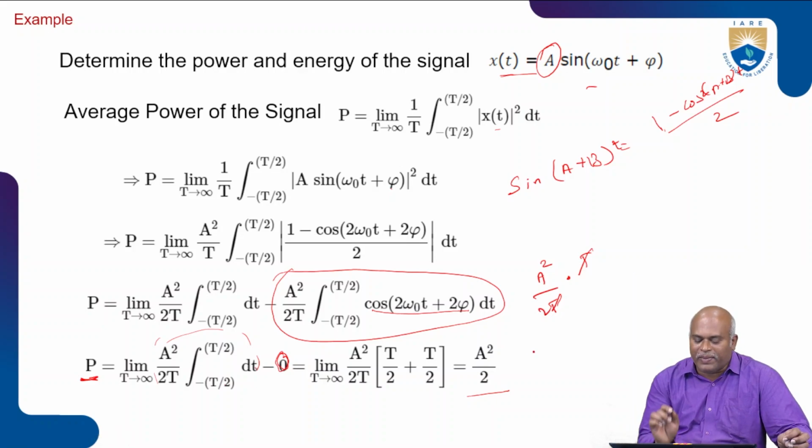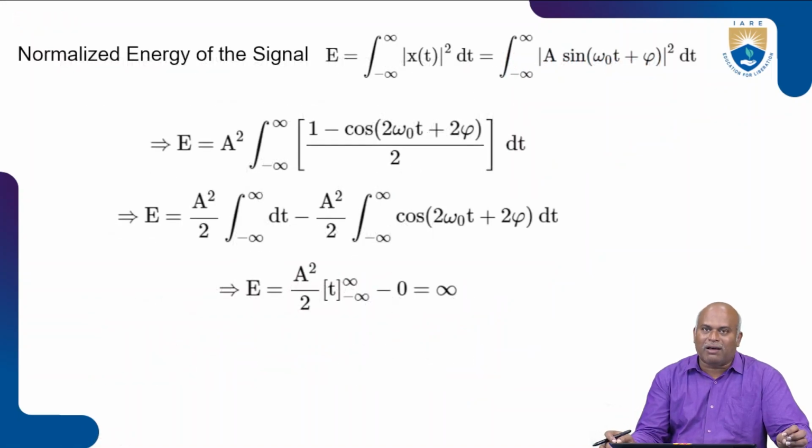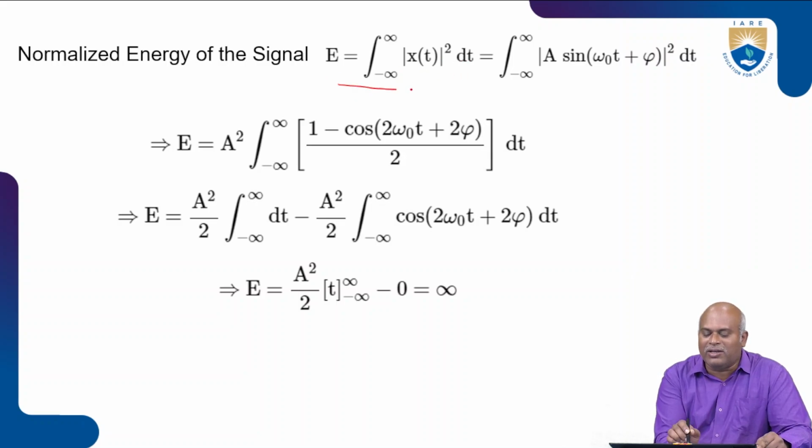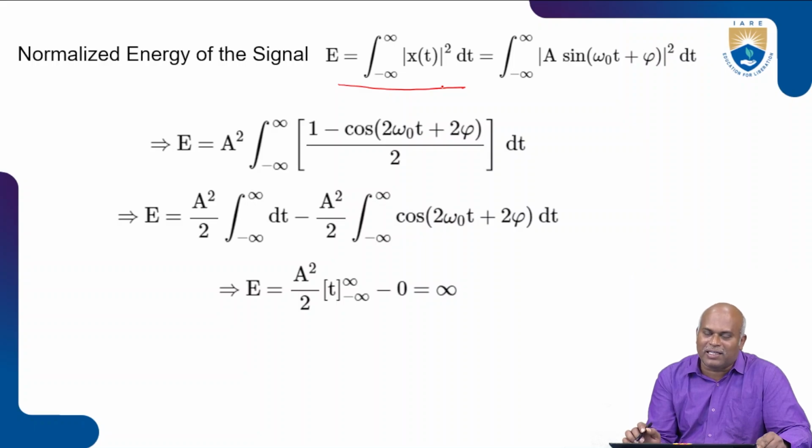Now p is represented as a square by 2. Next we go for the normalized energy signal. The normalized energy signal is calculated as the integration from minus infinity to plus infinity of x of t square dt. This is the formula for our continuous time signal energy, the normalized energy value. Then we substitute for x of t, that is x of t is equal to a sin of omega 0 t plus pi, mod square, dt.